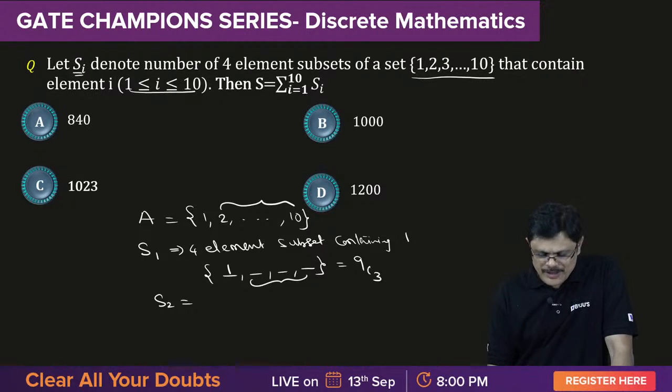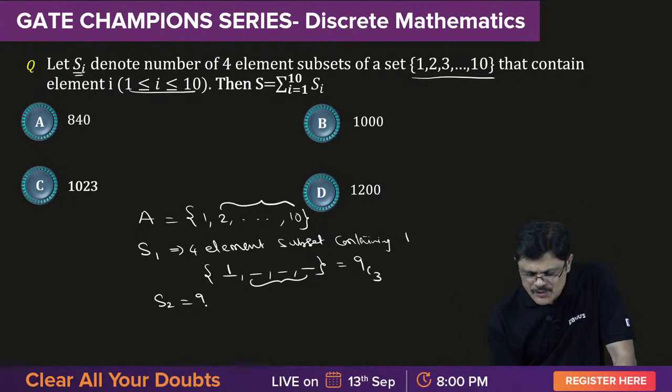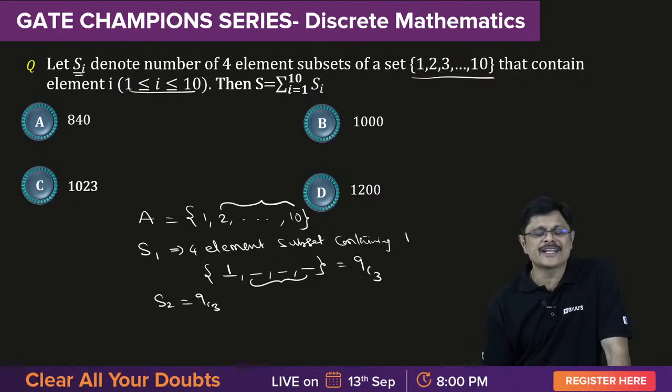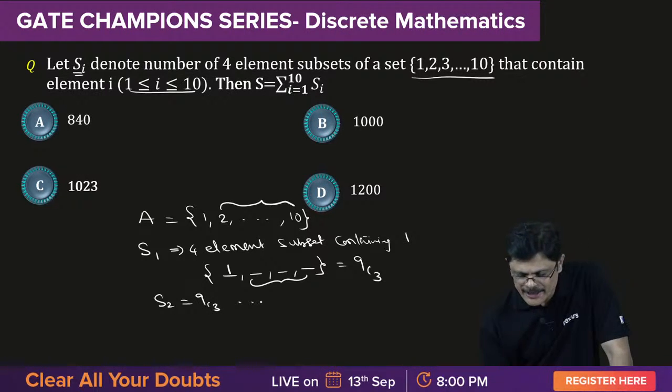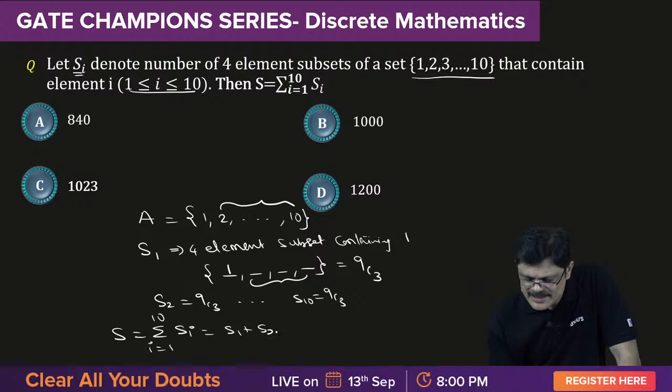What about S2? S2 also same, but this time 2 should be there. Story is same. S2 is also 9C3. S3 also 9C3. S4 also 9C3. Continuing this, S10 also 9C3. All these fellows are 9C3. Now the question is sigma Si, where i varies from 1 to 10. That is S1 plus S2 plus and so on S10, which is 9C3, 9C3 and so on 9C3.